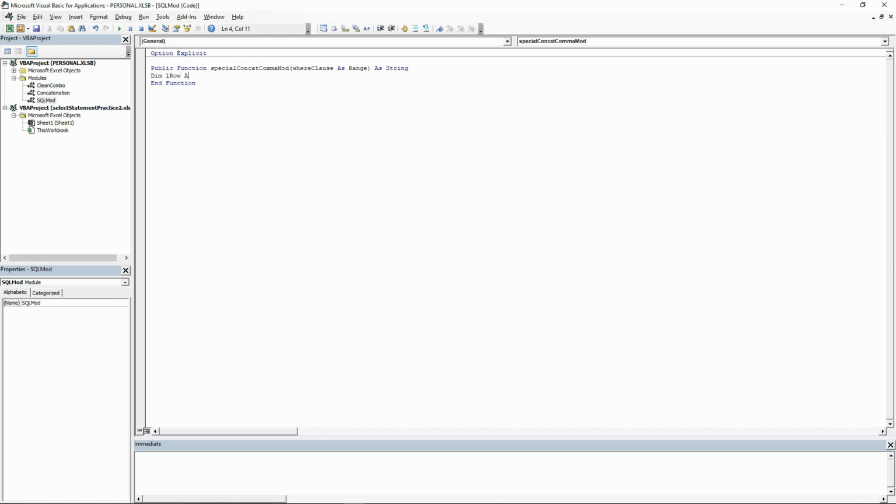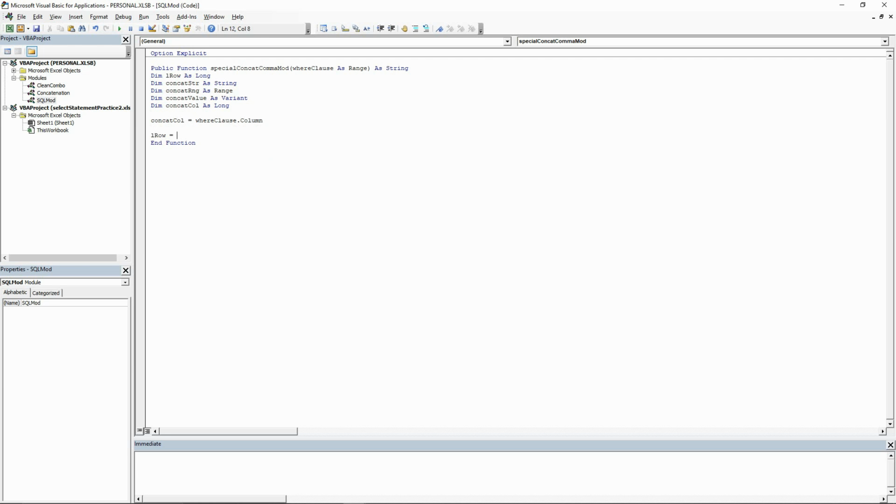We will need a variable for our last row, one for our concatenated string, one for defining the concatenated range, a variable to iterate through our for each loop that we will set to a variant, and a variable for the number of our last column. We will set the concat call to the column number of the where clause range that will be passed in by the user.